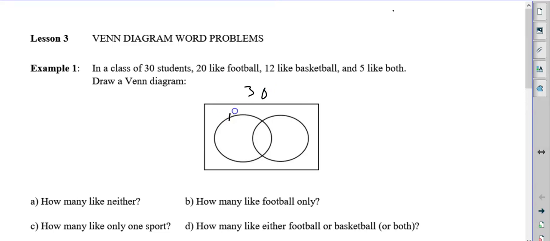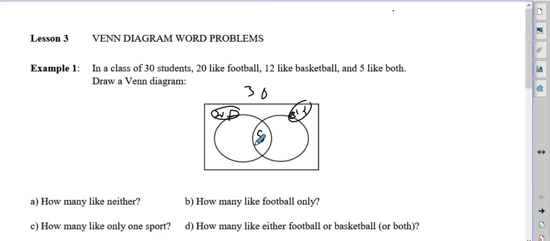So we're going to put football here, basketball here. It doesn't really matter. If you like to, you can put a little 20 with this. You don't have to. Sometimes it helps to organize it. Not required. 5 like both. That's the number in the middle.